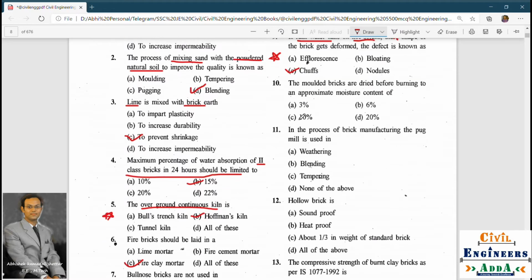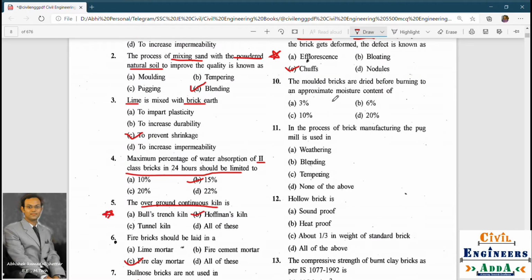Next question: the molded bricks are dried before burning to an approximate moisture content of 3%, 6%, 10%, or 20%. This is also a static question and you need to remember this. So option A, that is 3%, is the answer.